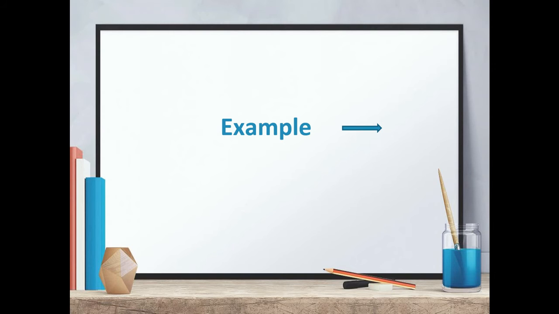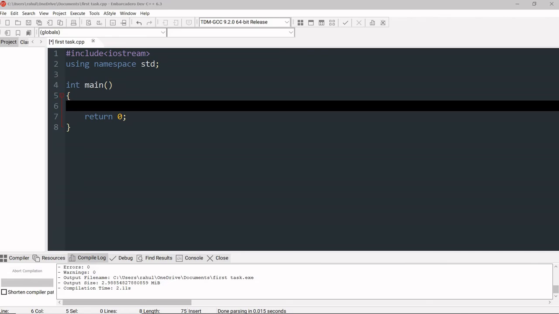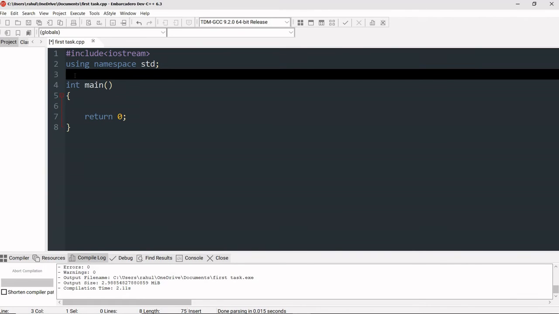Okay. So in this way this function calling works. Now we'll see one coding example to just learn how to use these functions in actual programs. So now we'll make a program. First of all we have to write the prototype of this particular function. Suppose I am making a function to calculate simple interest. Okay. So this will be the prototype.